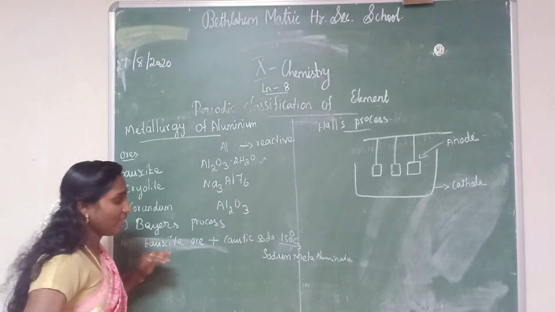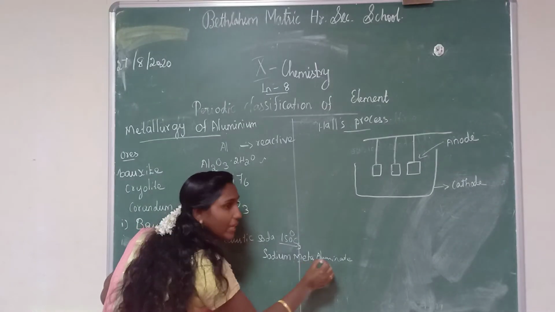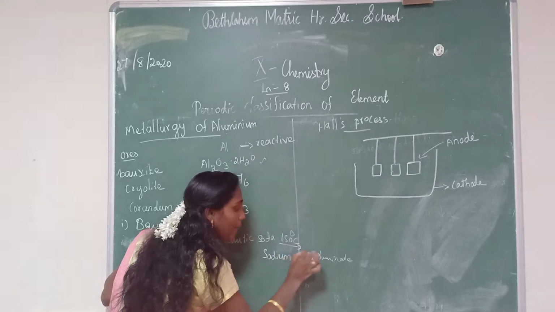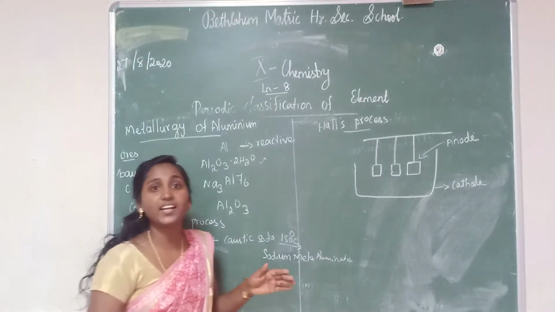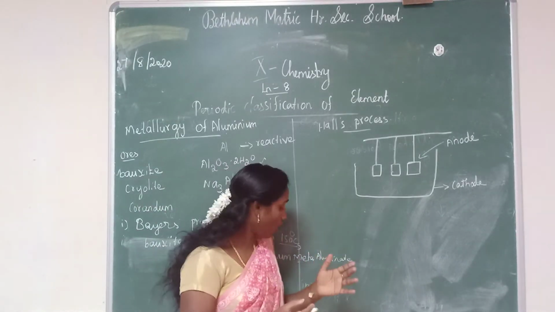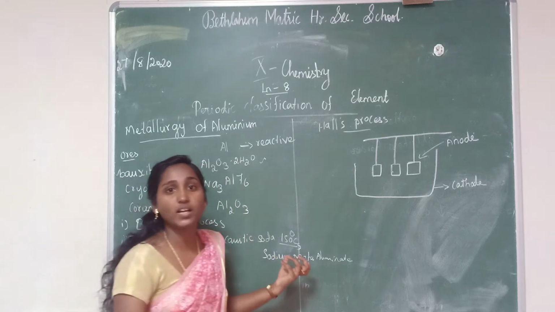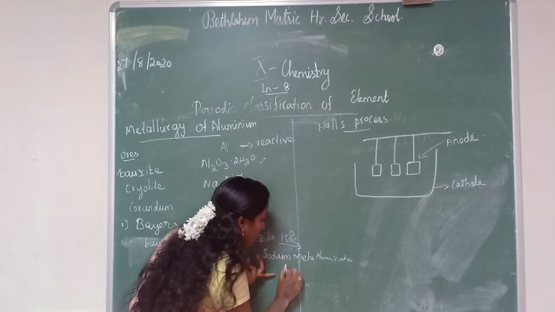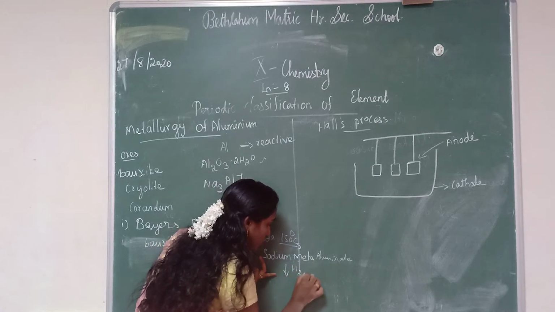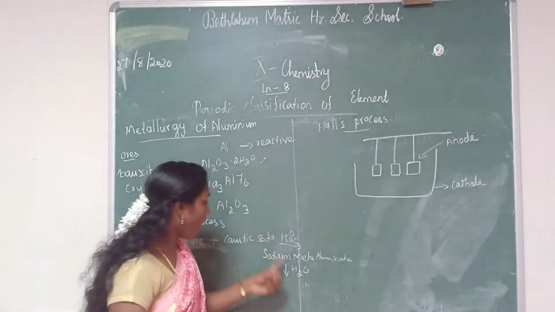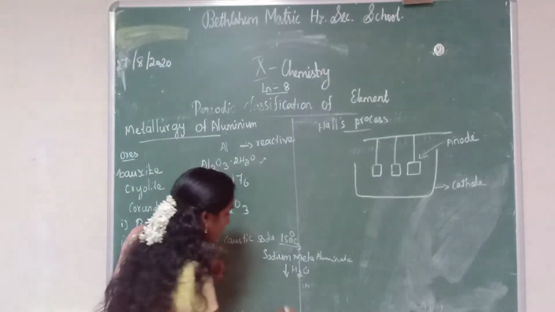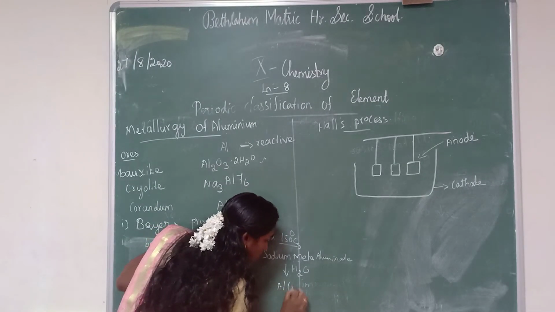Then the second step: we got the product sodium meta-aluminate, right? On hydrolysis of the sodium meta-aluminate, hydrolysis means we should add what compound? Water. What is the water formula? H2O. When we add water to the sodium meta-aluminate, we will get aluminium hydroxide, Al(OH)3.